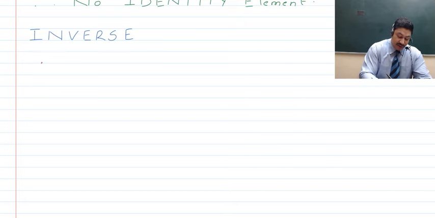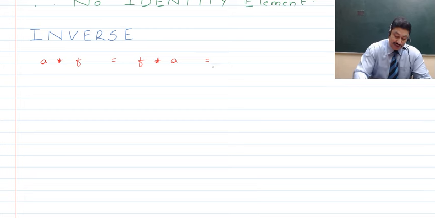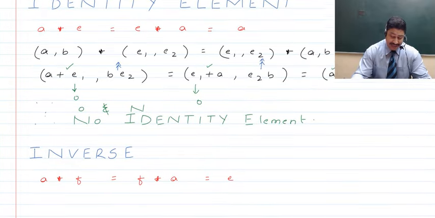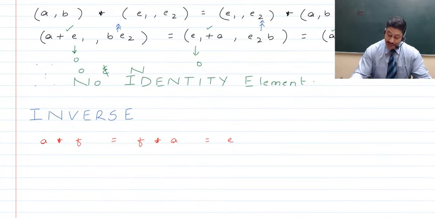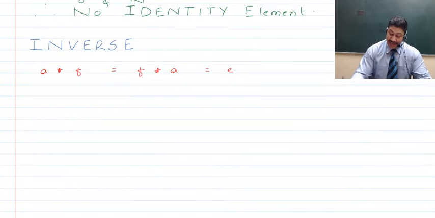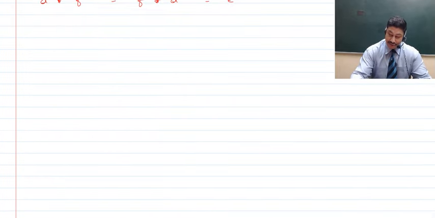That is, if you have an element A which is binary operated by another element, which say is its inverse, let us consider that to be some F, then A binary operation F should be equal to F binary operation A, and that should give you the identity element, which earlier we considered as E. As in the last step we considered the identity element to be E, here also I'm writing the identity element to be E.